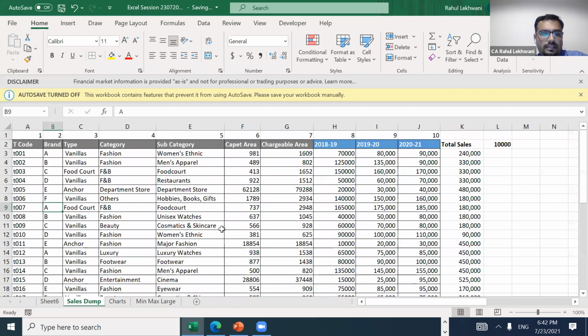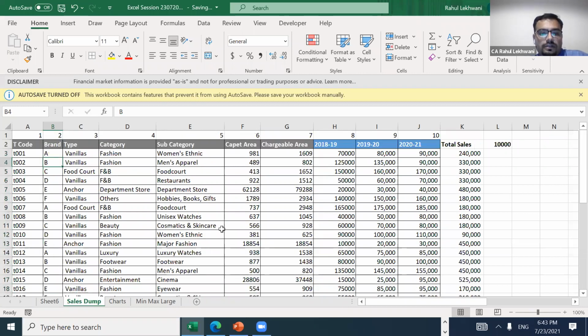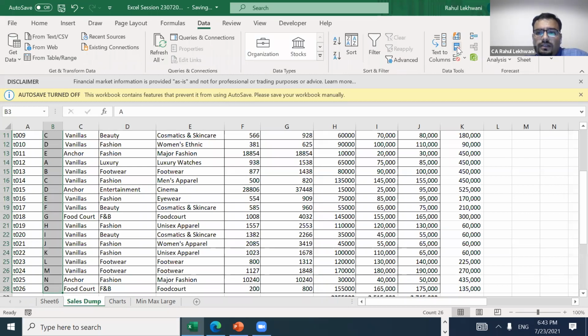See, suppose in these columns, I'll first paste value it. If I want to remove the duplicates straight away, not identifying them, I just select the range. So select all the data and then go into the data column and then this remove duplicates.